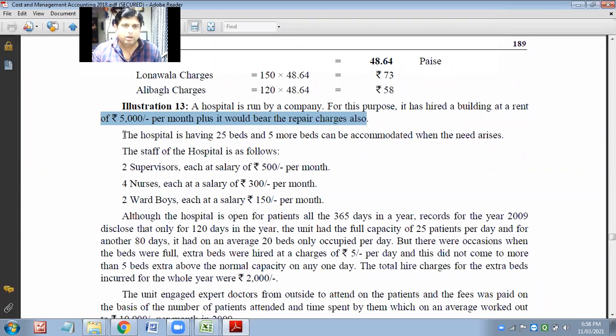Yes or no? The hospital is having 25 beds. 5 more beds can be accommodated as and when it arises or it requires. So total 30 beds capacity is there in this hospital. The staff of the hospital are as follows: two supervisors, each salary 500 per month; four nurses, each salary 300 per month; two ward boys, each salary 150 per month. These are all fixed costs which the hospital is incurring.